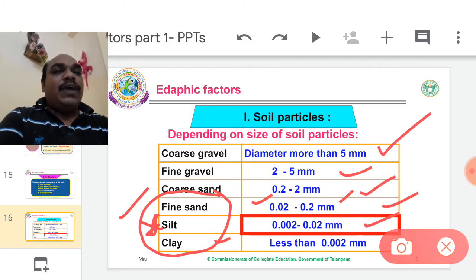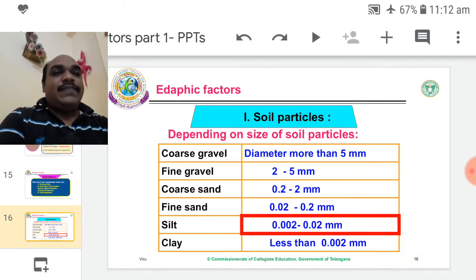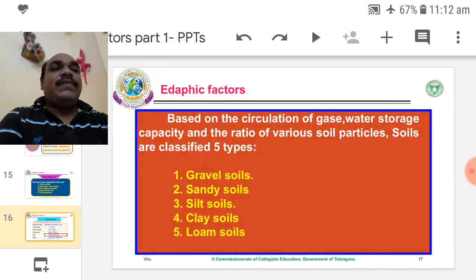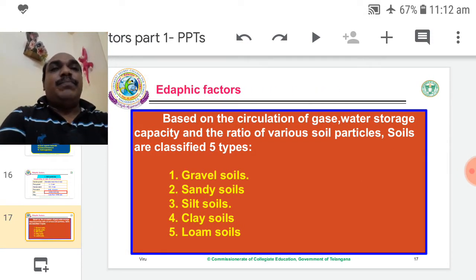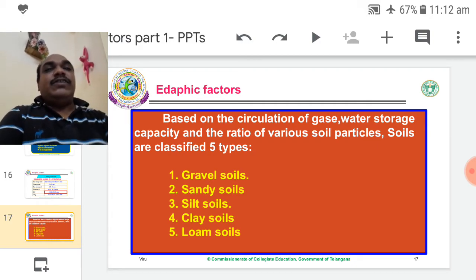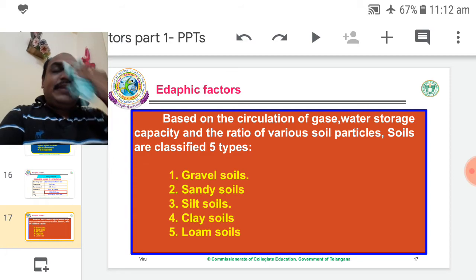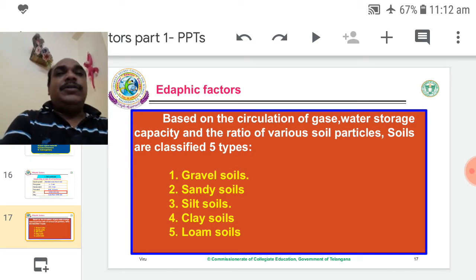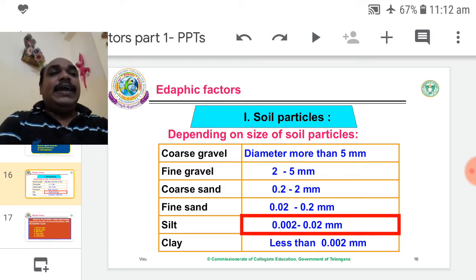The loam soils are the most fertile soils. Among all soils, loam soils are considered the most fertile, so they are always best for the cultivation of crops.